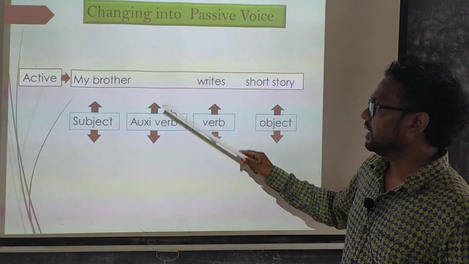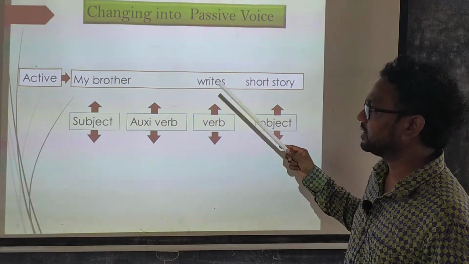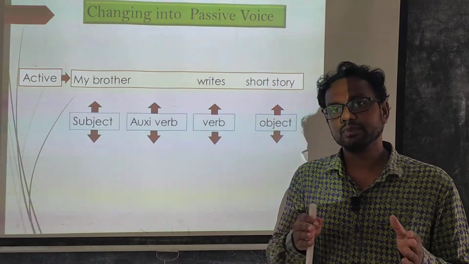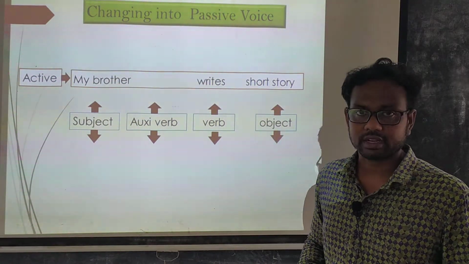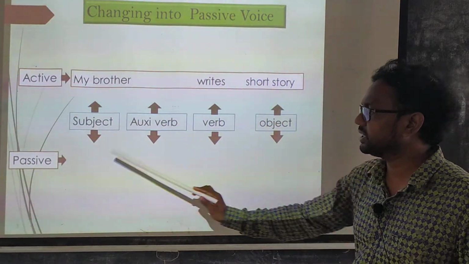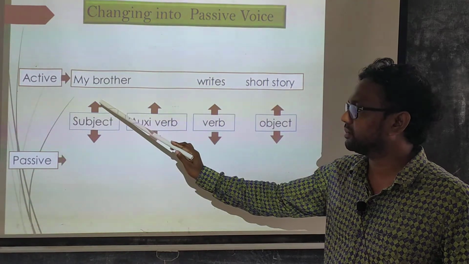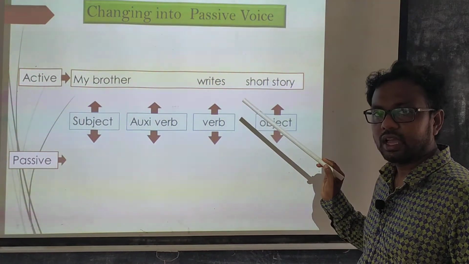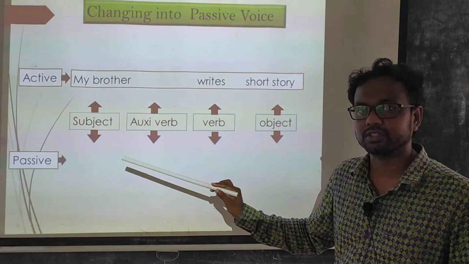Dear students, here is the present indefinite tense, and we have to change the sentence. We have to use the auxiliary verb depending on this tense from the active sentence. Now, to change the sentence into passive, firstly we have to find out the subject and find out the object, and they must be picked up and placed in an alternative way.